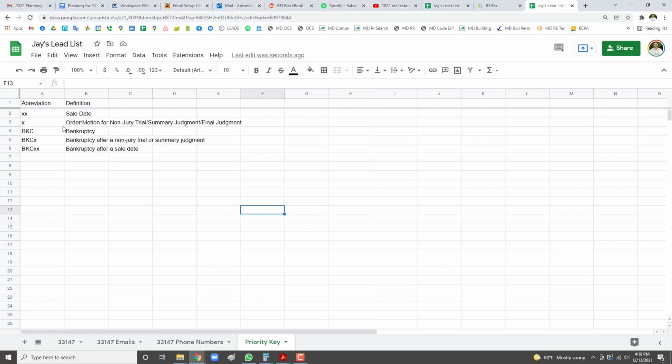The other thing you want to look for is if the person is in a bankruptcy. And there's three, and I'll show you right now where you're going to put these abbreviations. If the person is in bankruptcy, the foreclosure is still good to go. If they do have a bankruptcy, but it's after you see something about a motion for non-jury trial, then you're going to put BKCX. And if they filed a bankruptcy after they had a sale date, then you're going to put BKCXX.